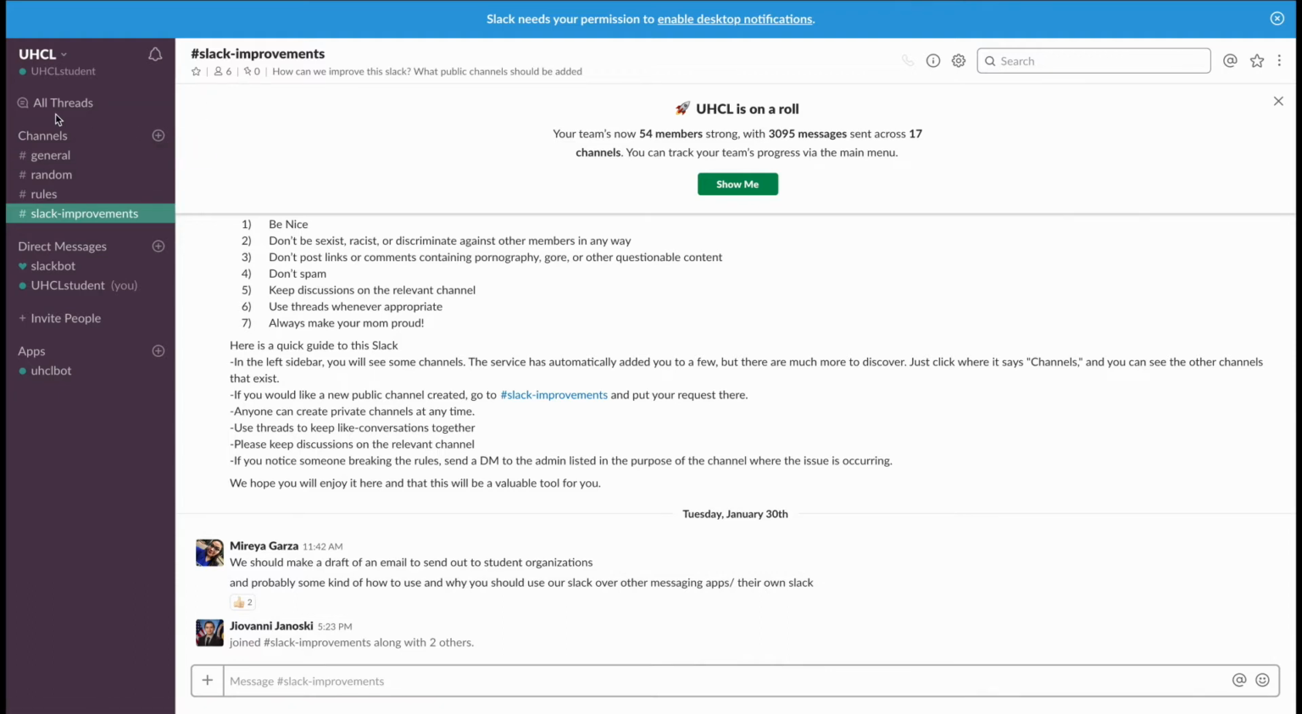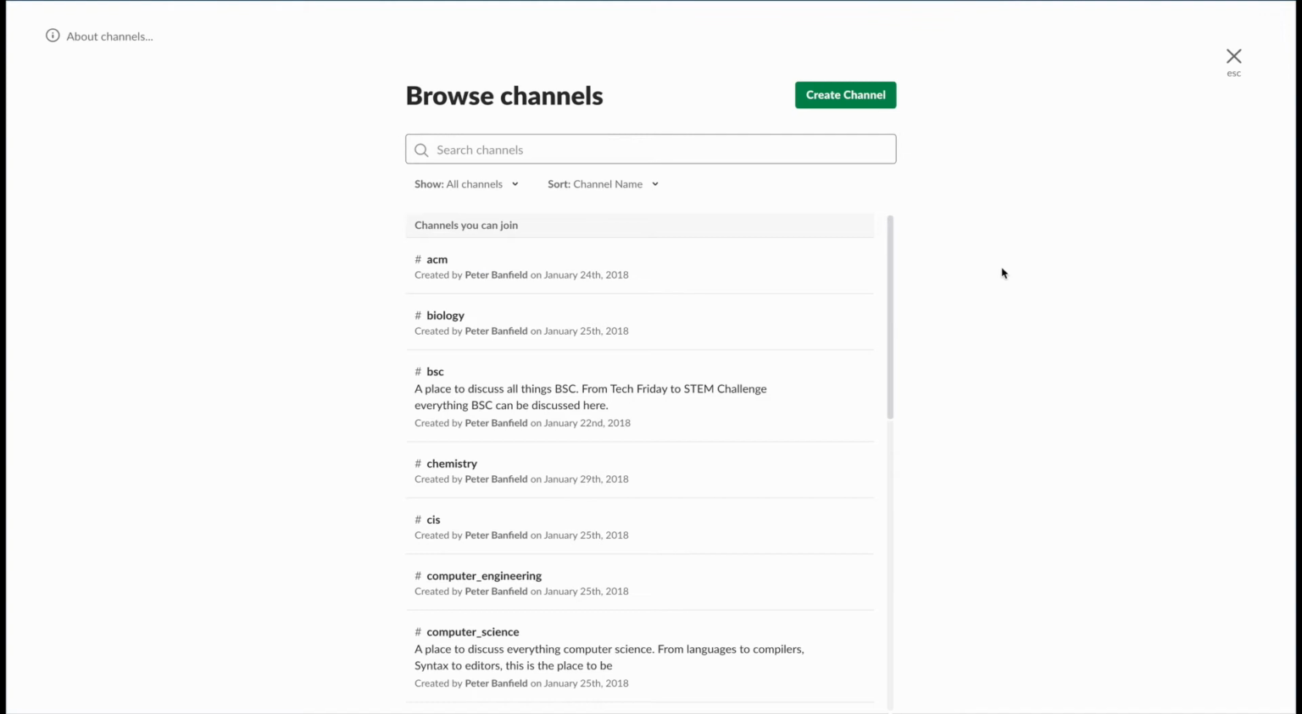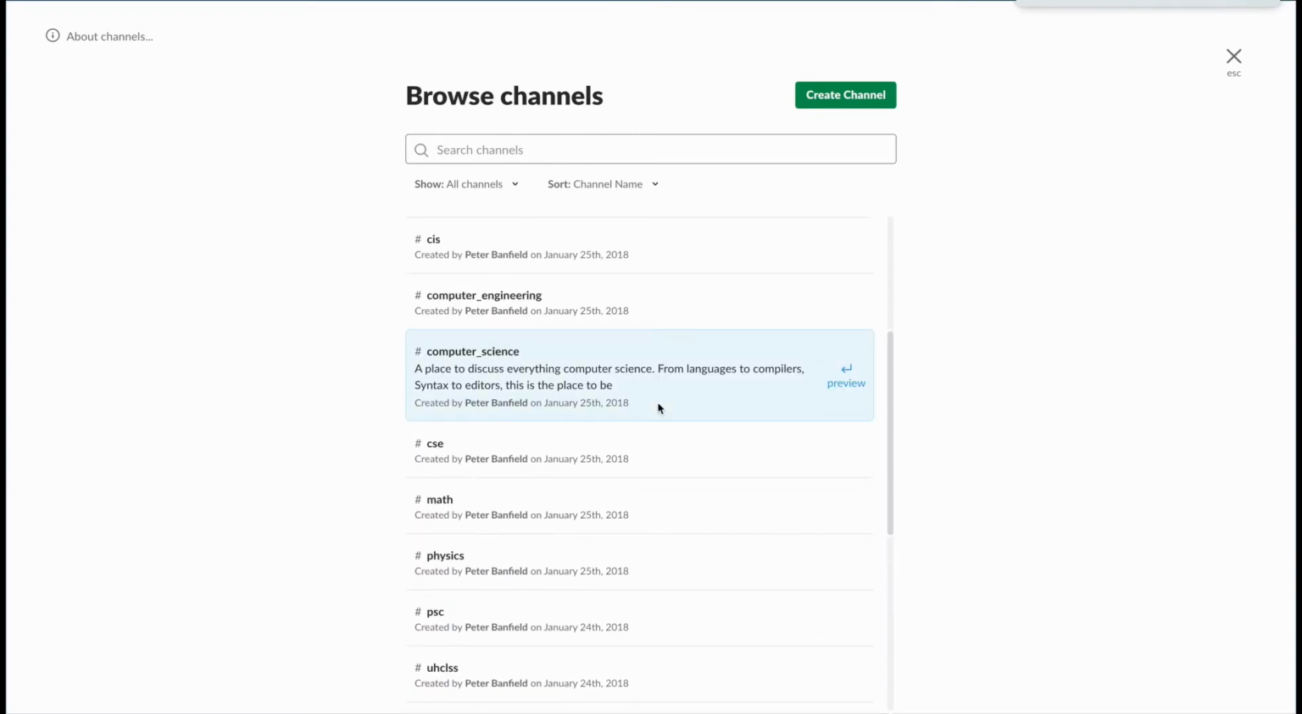Now let's explore all the public channels. Click on Channels and all the public channels will appear. Here, any student can look for topics they want to discuss or any organizations they may be interested in joining and can easily communicate with the organization members.